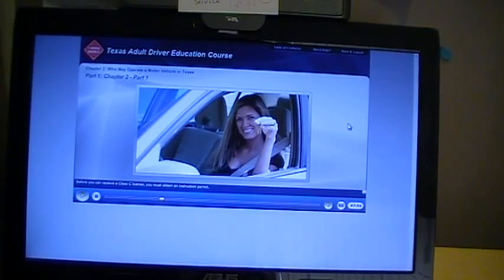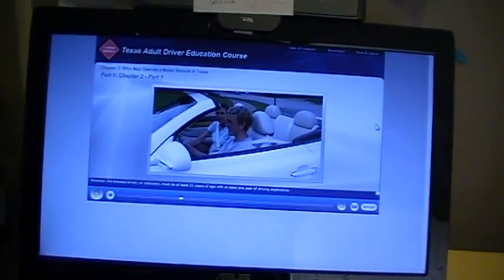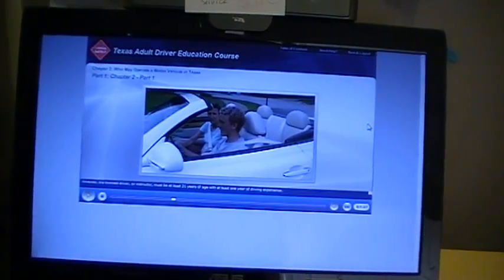License, you must obtain an instruction permit. Instruction permits, which are sometimes referred to as learner's permits, allow unlicensed drivers to legally practice driving with a licensed driver in the front seat. However, the licensed driver or instructor must be at least 21 years of age with at least 1 year of driving experience.